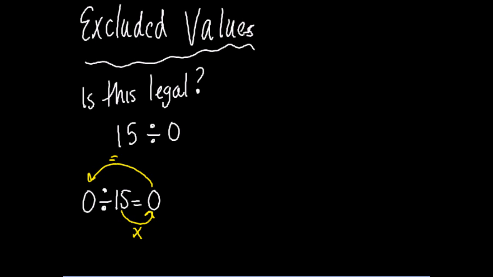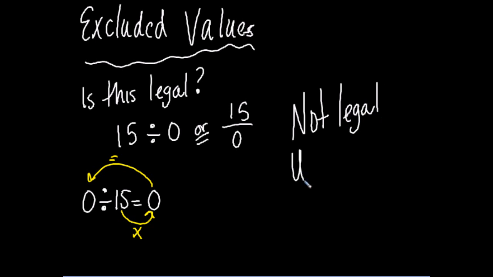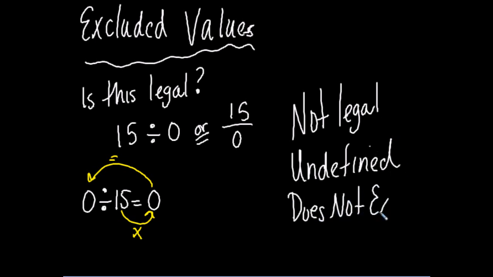Okay. If I rewrite this like this, what times 0 equals 15? Nothing, right? There's no number that I can multiply 0 times and get some other number. So this is not legal. We also call that undefined, or we say it does not exist, or you'll say things like no solution, or you'll put in the empty set.